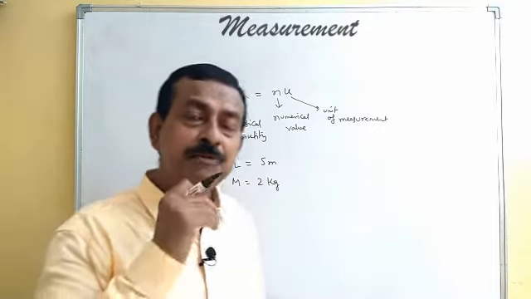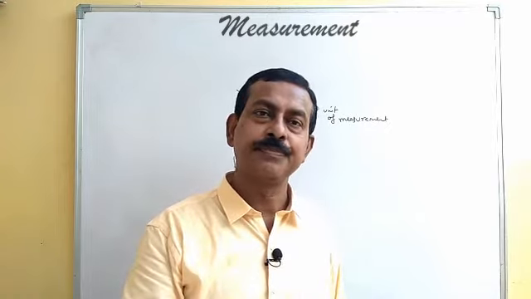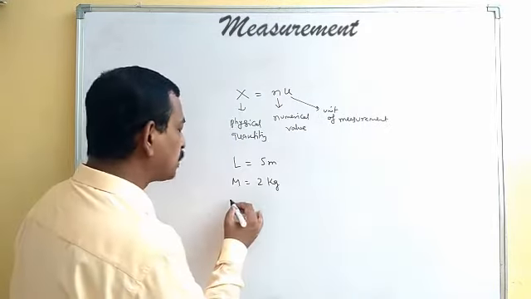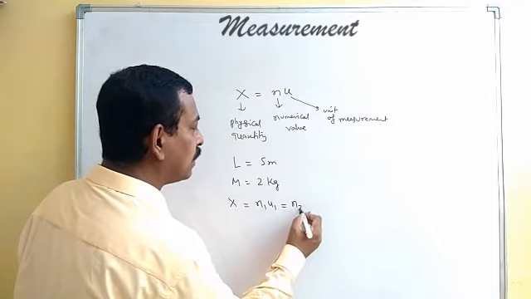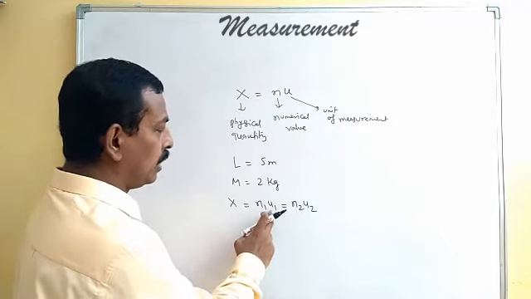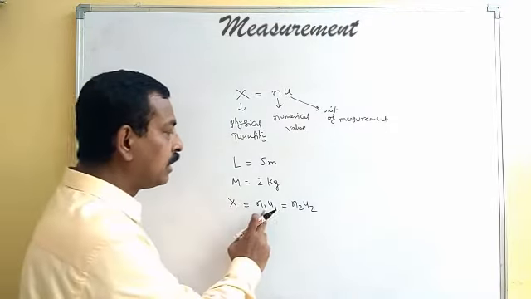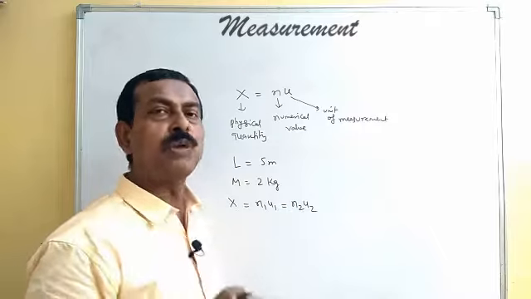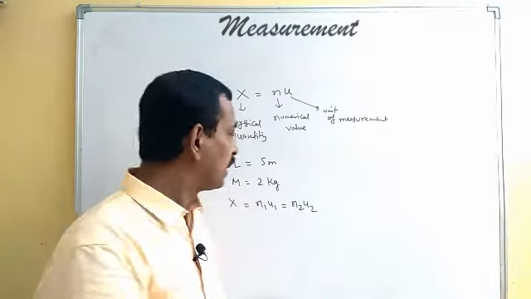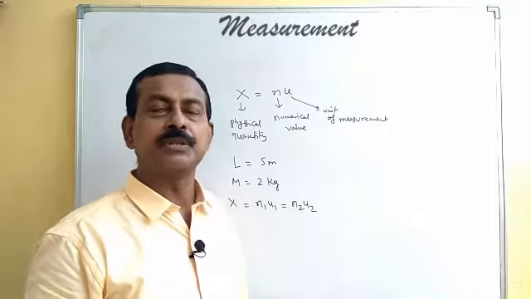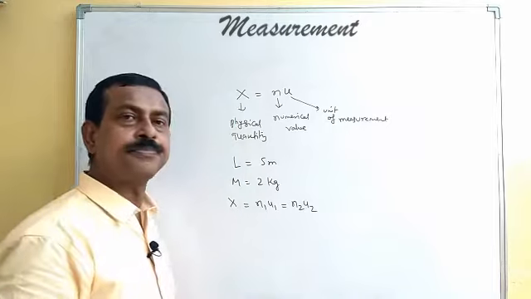Now, the same physical quantity can be expressed in different units. So a given physical quantity can be expressed in different units like n1 u1 or n2 u2. Here, u1 and u2 will be the 2 different units, and maybe in 2 different systems. n1 and n2 are the corresponding numerical values of this physical quantity.